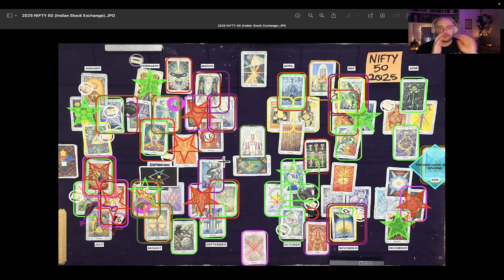Again, unedited. Now, you want to be careful, guys, because this abundance card is crossed with the universe card, which is the biggest decline card in the deck. This indicates a really significant decline. This could be a global decline, actually, in this case, not just the Indian stock market. Yeah, this is a global decline that I'm picking up on here, guys. So likely we're going to see this in any of the other index one-year readings for 2025 that I do. So we've got this new all-time high, and then likely we have this significant decline on a multi-year scale off of that high.